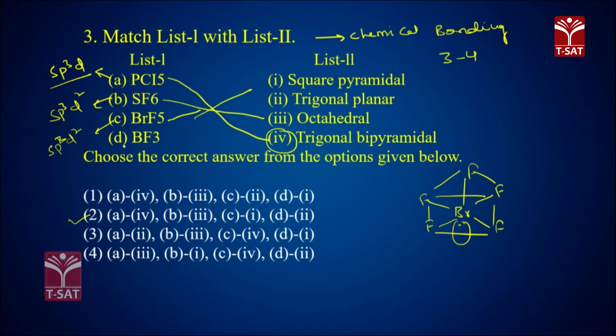And BF3 is sp2 hybridization. sp2 hybridization means trigonal planar. So option 2 is correct. Option 2. Very important: hybridization, structures, geometry.